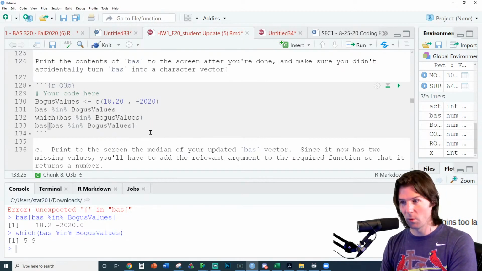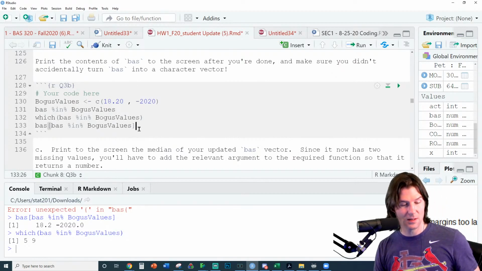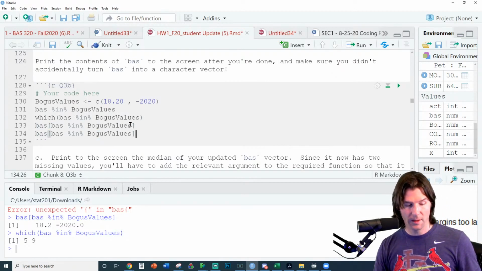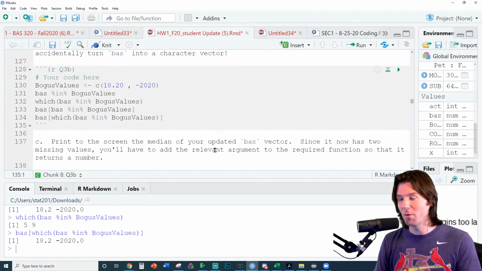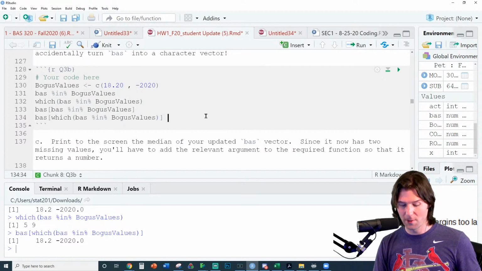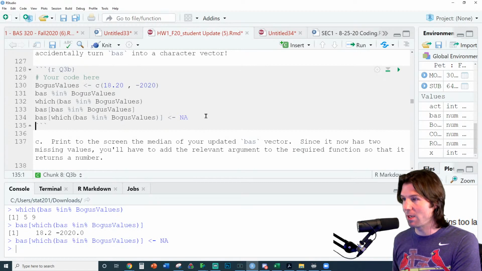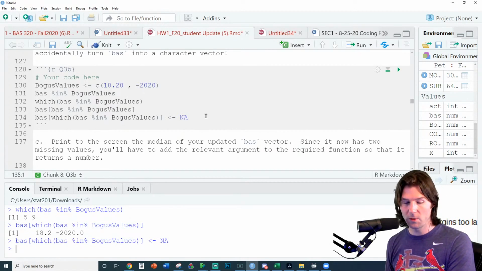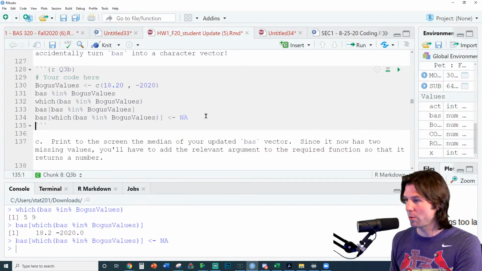And now that we have this, we're one step away. Yep, Connor's got it right there. Yep, and that's the other way of doing it. And so I didn't realize for a long time that you don't need the which. Not that it's a bad thing, but this will return the same values, right? No, you're fine. You can leave the code in the chat. So this returns these same things right here. And now we just store into those positions. So storing into those positions right here does obtain exactly what we are looking for. So we are able to obtain this, and yeah, that stores into those positions.